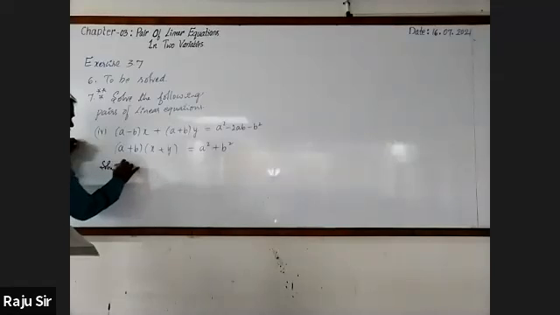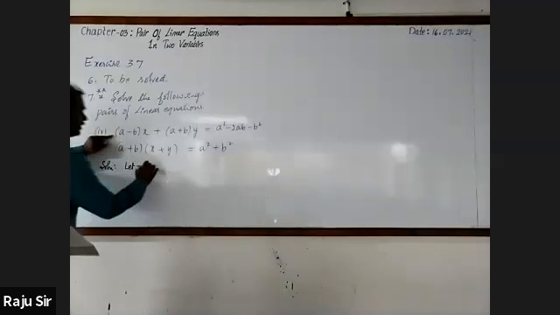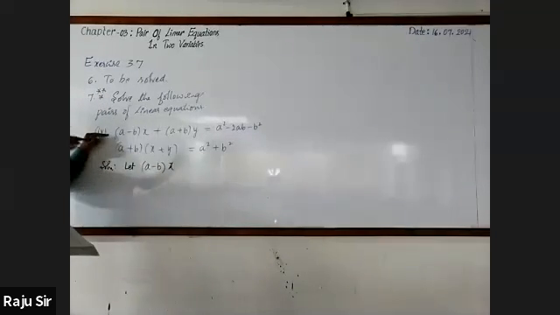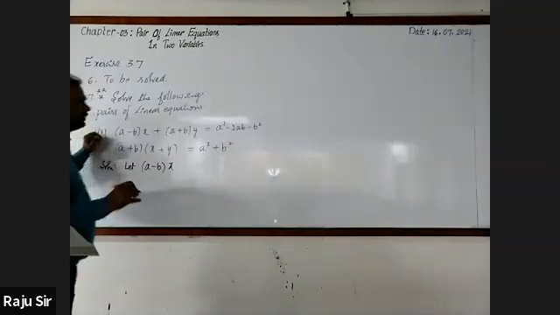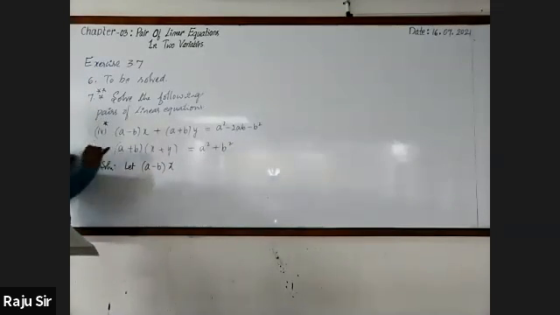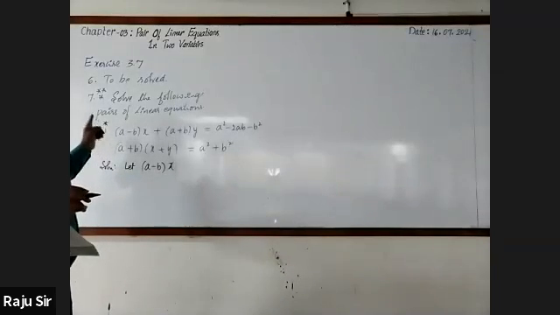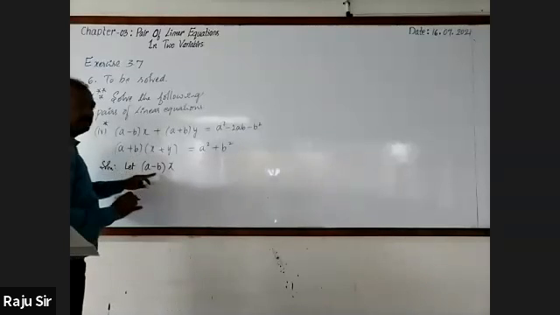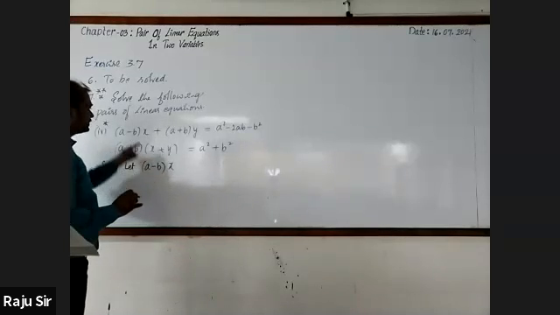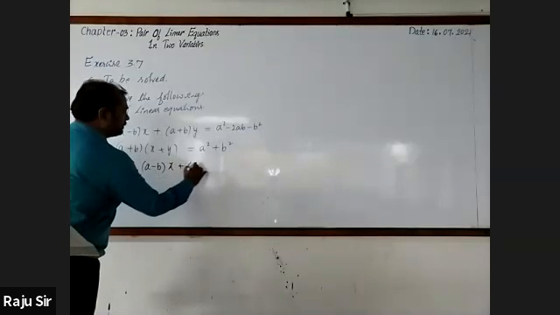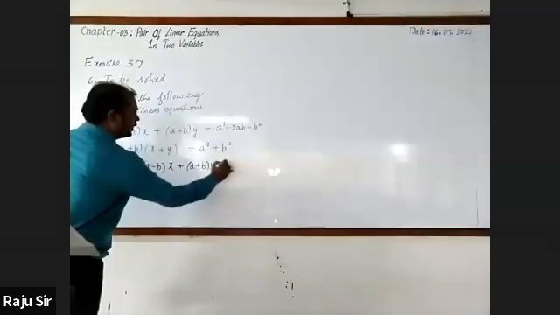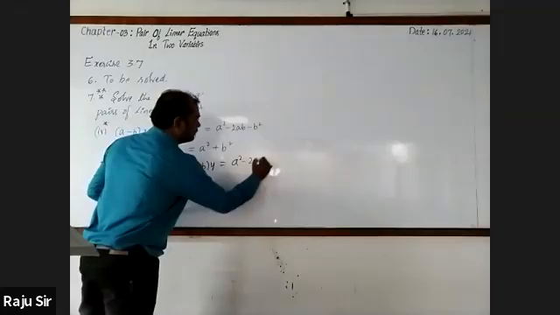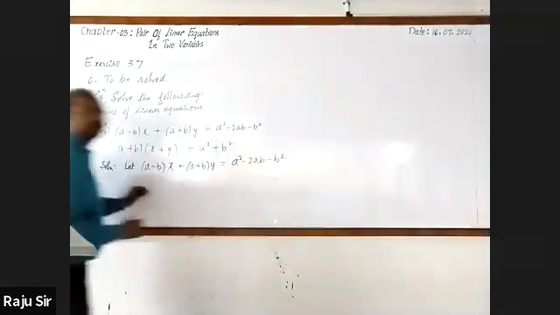Solution. Yes, students, for this question, you just put one additional star as it is more important among all these. Let (a minus b) into x plus (a plus b) into y be equal to a square minus 2ab minus b square.